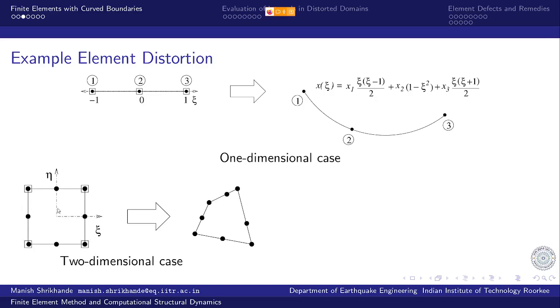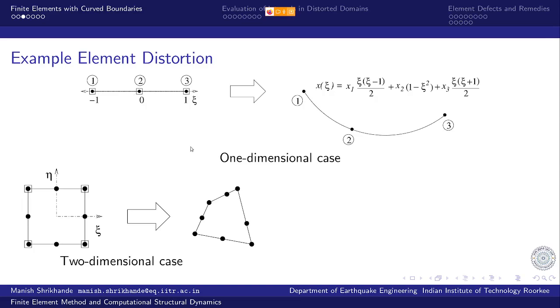So this is a class of elements which we call subparametric, because the geometry variation is of lower order than the variation of the field variable, right? So the field variable has a higher degree of parametric variation than the geometry. That is called subparametric. Here it is isoparametric. We use the same variation for both interpolation of the field variable within the element as well as for the geometry.